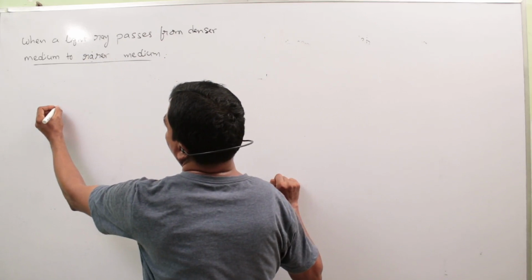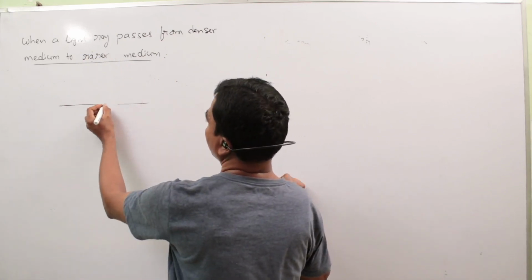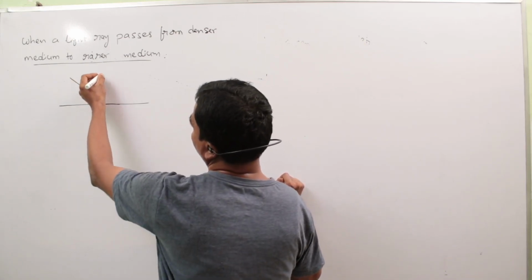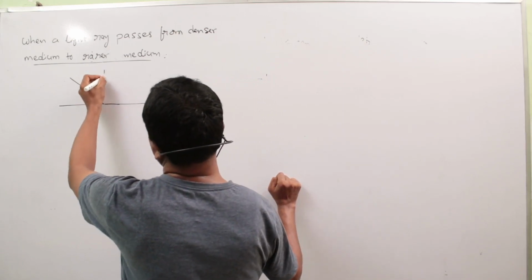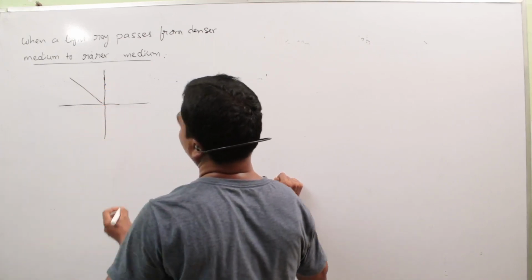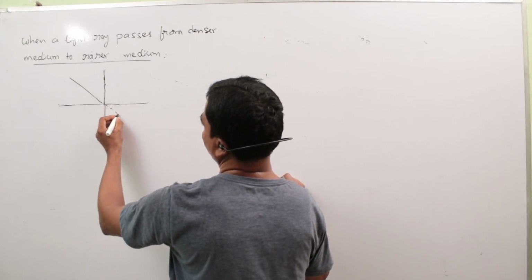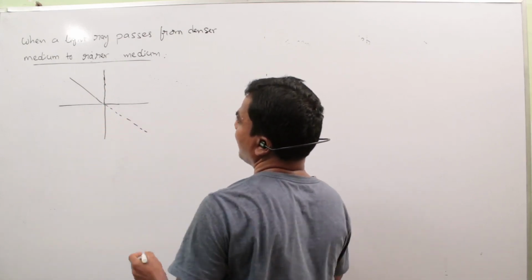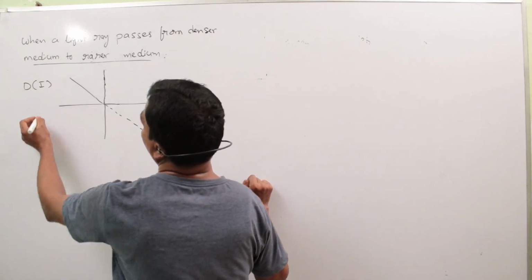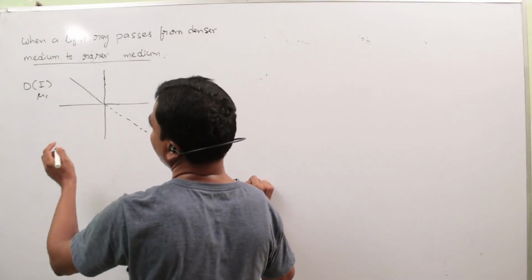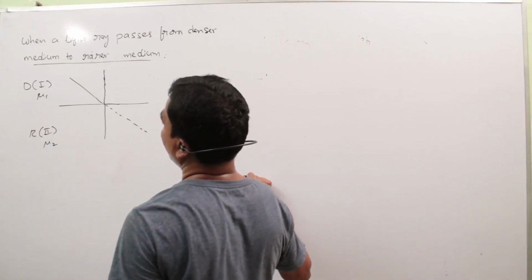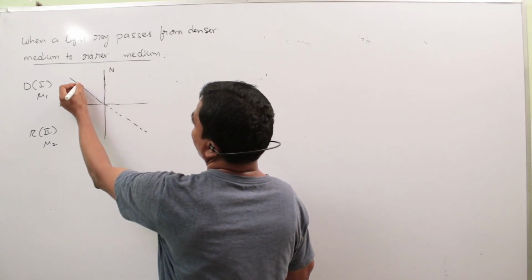First of all, we draw a diagram. This is the refracting surface. This is the incident ray. This is the normal, the straight path of the incident ray. This is the denser medium, first medium of refractive index mu1. This is the rarer medium, second medium, refractive index mu2. This is the normal. This is the ray of incidence.